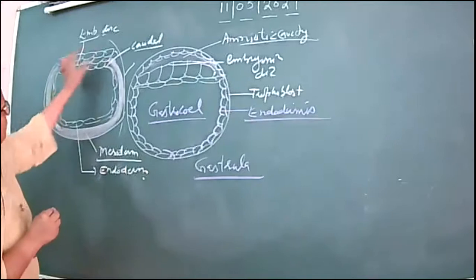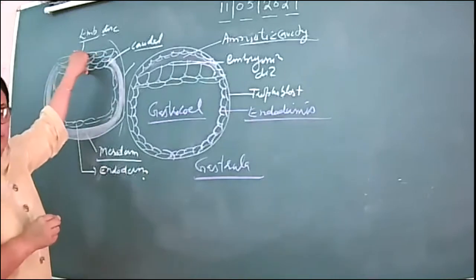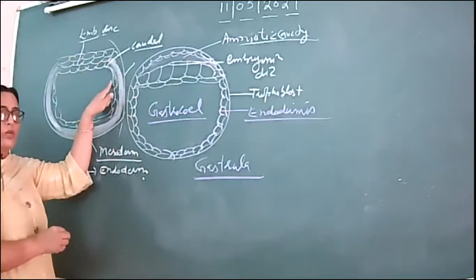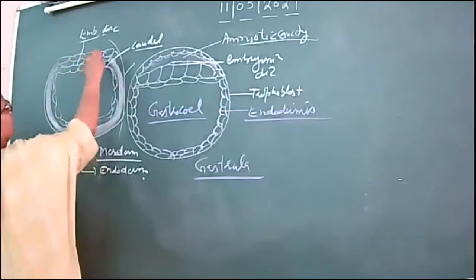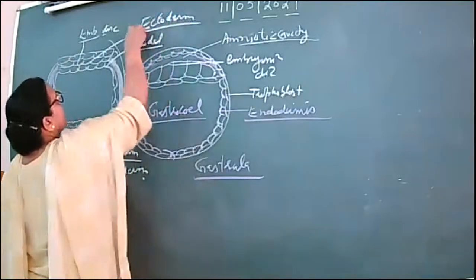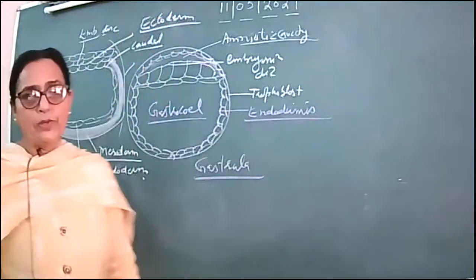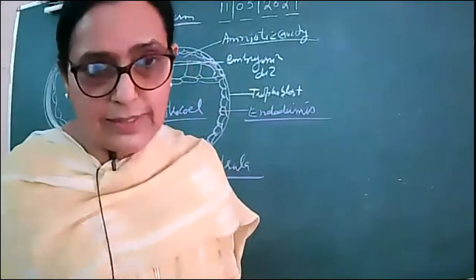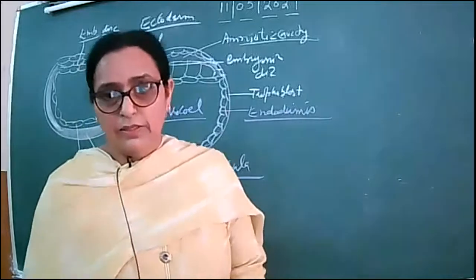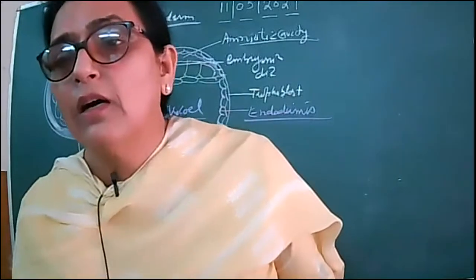and the rest of the cells which remain over here after the proliferation of cells between the trophoblast and the endodermis are known as ectoderm. These are known as ectoderm. Now let me know first, are the things clear? What is ectoderm, mesoderm, and endoderm? Yes, Tushar? Yes, ma'am. Clear, beta?